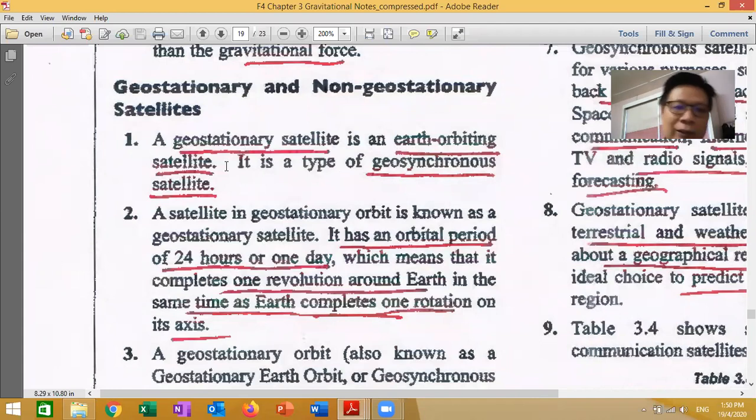It is a type of geosynchronous satellite. A satellite in geostationary orbit is known as a geostationary satellite. It has an orbital period of 24 hours, 1 day. Remember now.